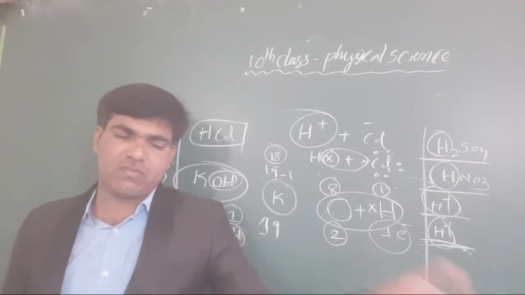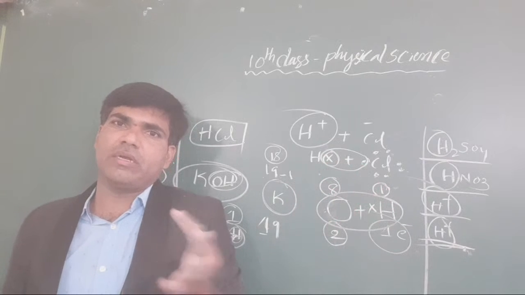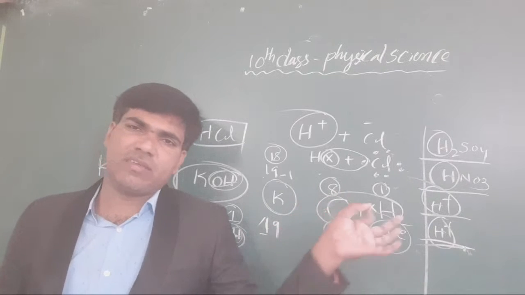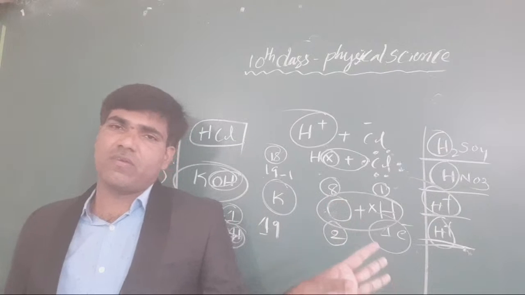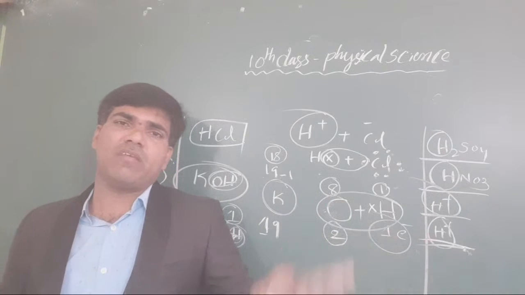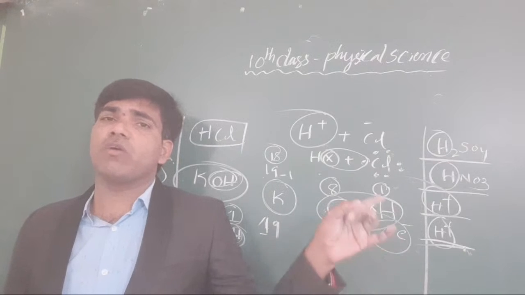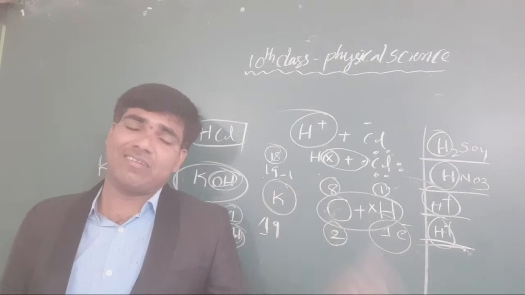Flow of charges, where H plus ions move, we take as acids. OH minus ions, we take as bases. Because of OH minus ions the current flow is obtained, that is a base. Because of H plus ions the current is obtained, that is called an acid.